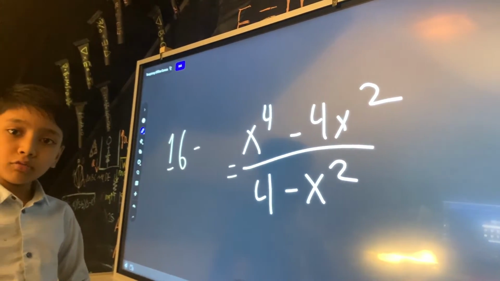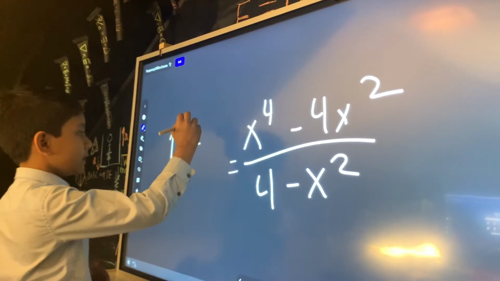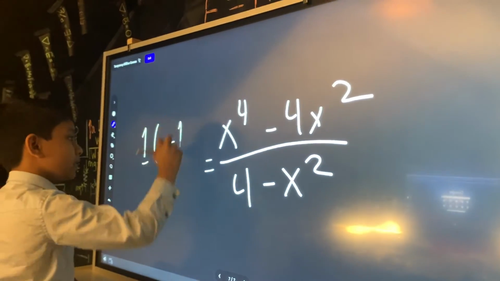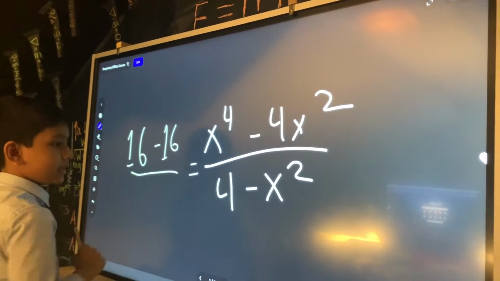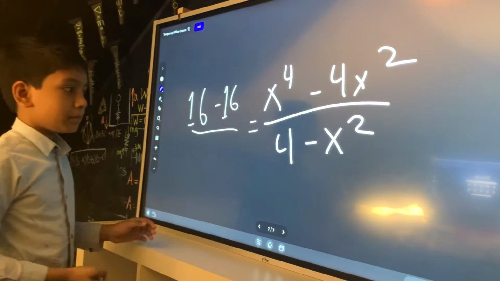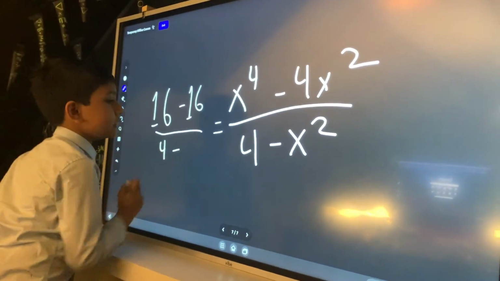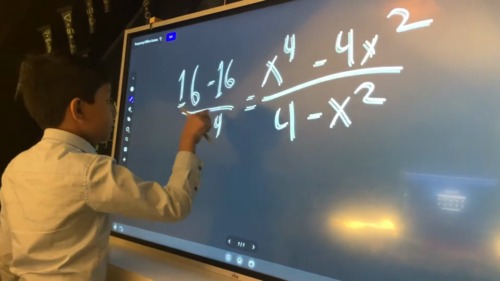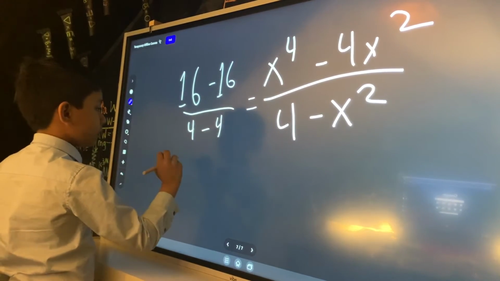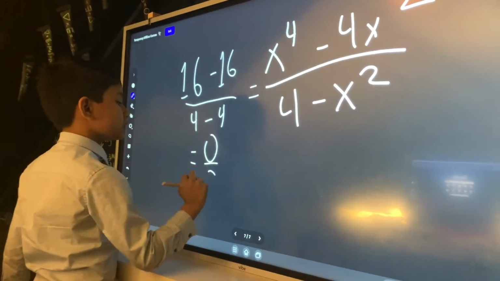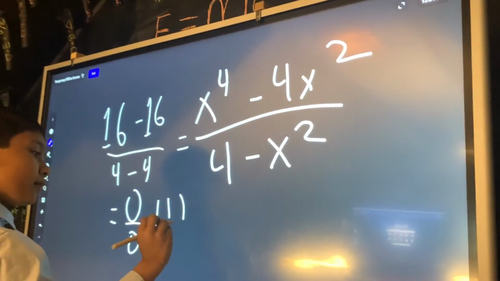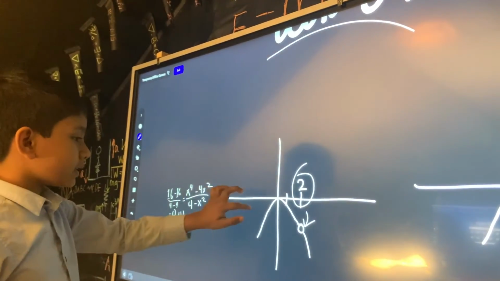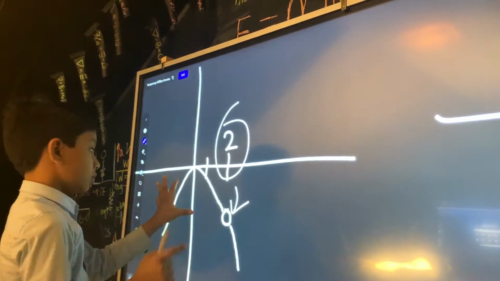Since x is now 2, 2 squared is 4, and 4 times 4 is 16. 16 minus 16, but it gets even worse, because on the bottom you have 4 minus x squared, which is 4 minus 4. So that's 16 minus 16 over 4 minus 4: 0 over 0. Pretty alarming. That's why it's undefined at 2.